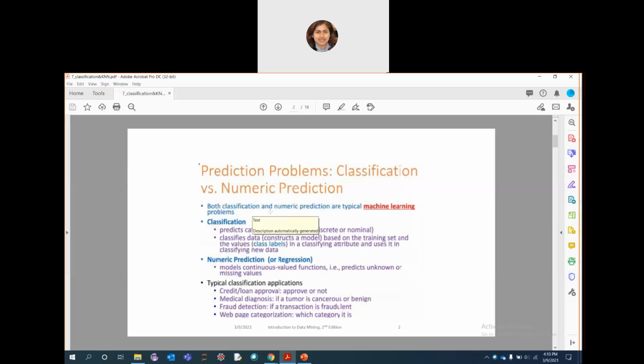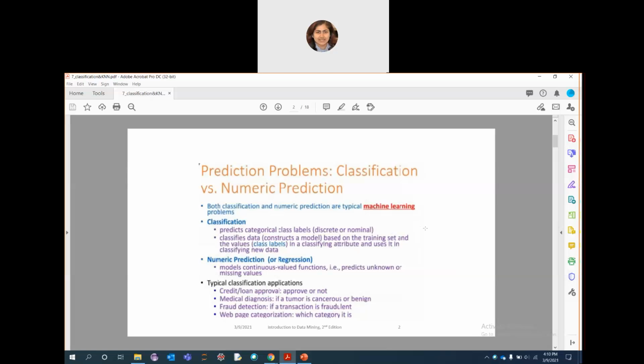But if we have some sort of classification inputs given and numeric prediction we need to do, these are different types of problems which need to be addressed in a particular way. So let's take the case of classification. Basically in classification, we mostly predict the class level.